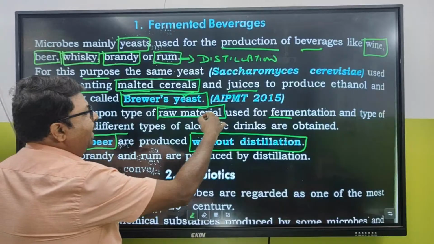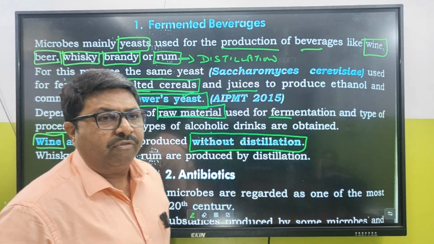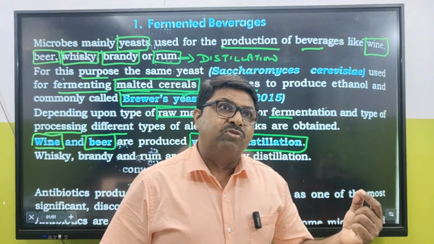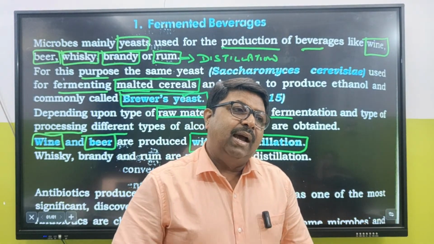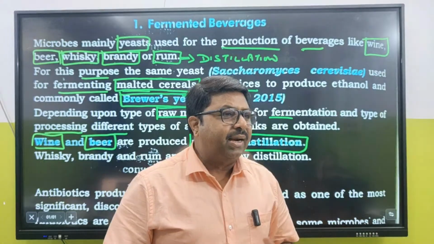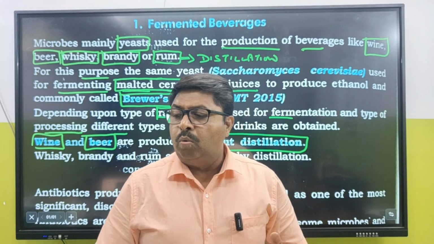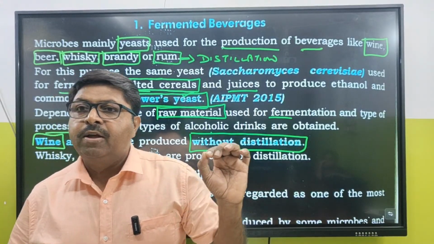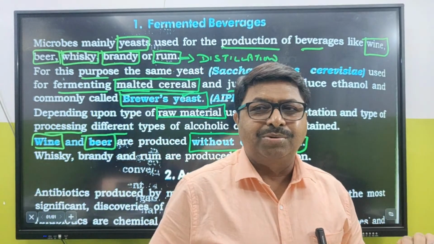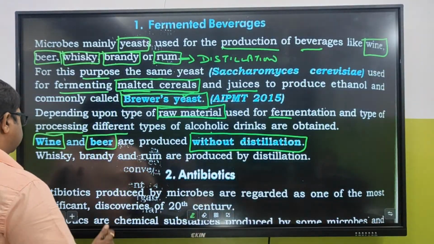You can make this kind of alcohol from different types of grapes. You extract the juice of the grapes and then put yeast over there, and you can get the alcohol. So what kind of alcohol is going to form depends upon what kind of raw material is being used.